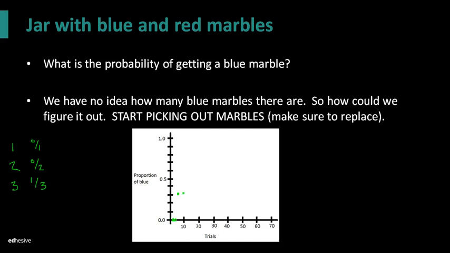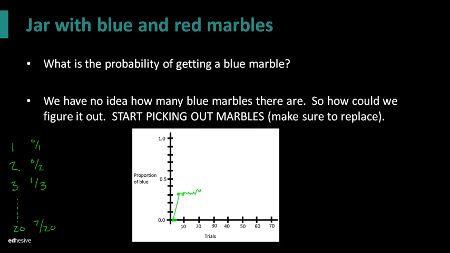So the idea here is that it's fluctuating, right? So again, if I keep doing this over and over again, even after, say, 20 trials, maybe I have seen 7 out of 20 blue marbles. That's 35%. So now I'm at 35% here. But the idea is that this is going to fluctuate. It might heighten, it might lower. But it's never going to settle in to the exact probability until I do this many, many times,